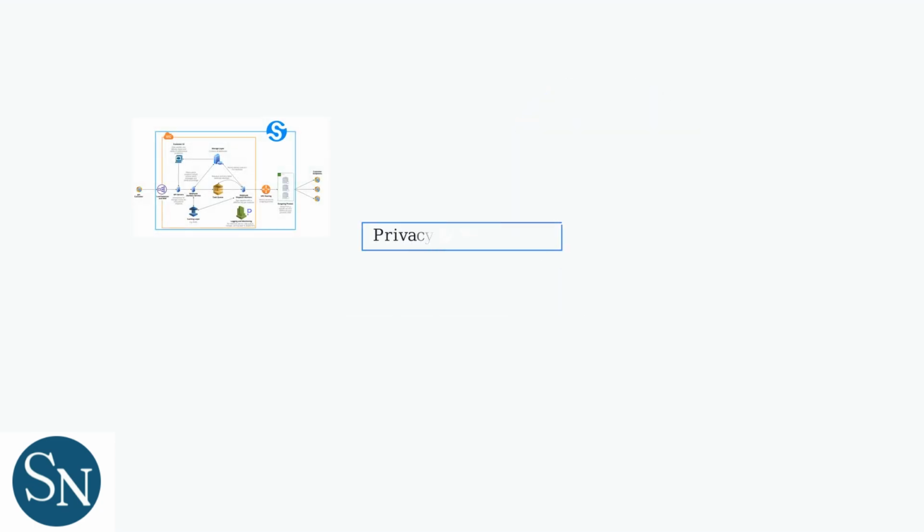Consider privacy by using encryption and opt-in consents to comply with regulations like GDPR and CCPA.